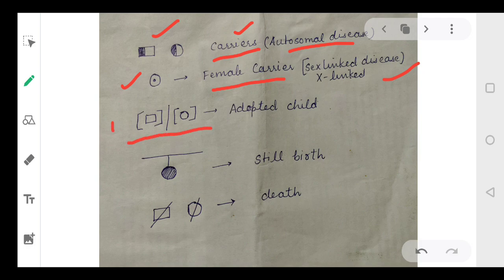If you have such symbols where the inside is in inverted commas or brackets, that means an adopted child. Okay, this is an adopted child. If there is a line and there is a circle with this, then this means it's a stillbirth. Stillbirth, where the individual dies, we represent it with this. We'll make a cross with a single line.